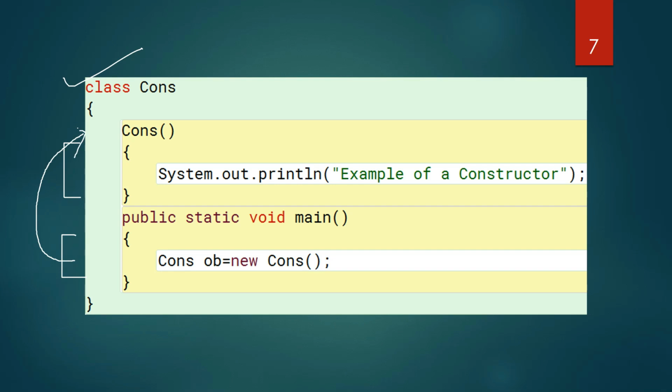Students, please don't get confused between a constructor and a method. A constructor name is similar to a class name. It is not written with a data type. Whereas a method name may or may not be similar to a class name. Usually we don't write it similar to a class name. But it is written with a data type, or with a return type, right?